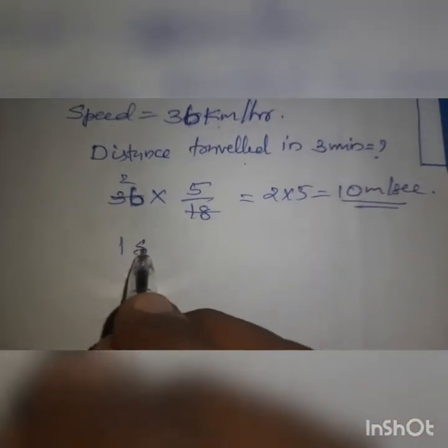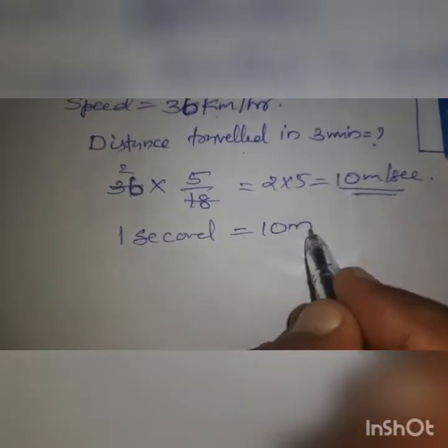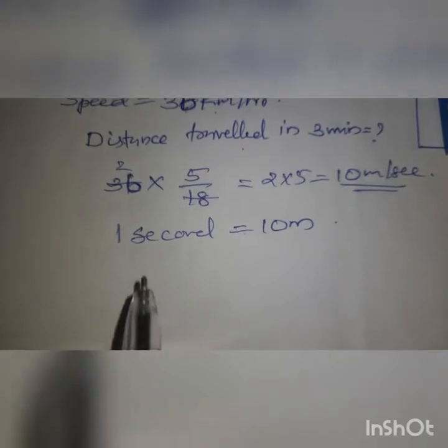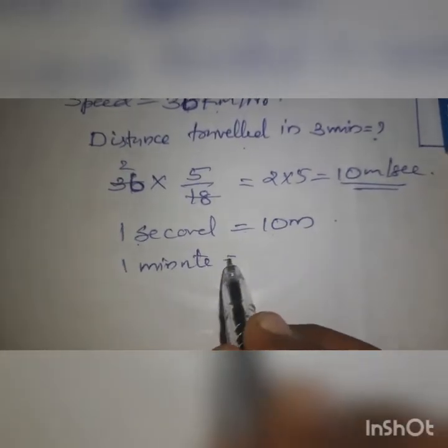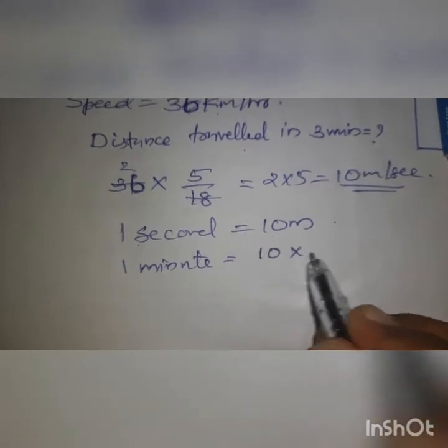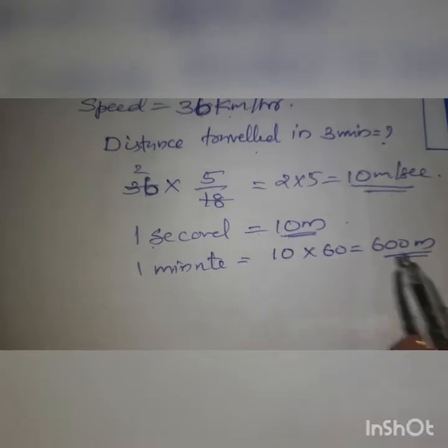So that means in 1 second how much distance traveled? 10 meter. 1 second, 10 meter. Then what about 1 minute? 1 minute means 60 seconds. So 10 into 60, 600 meters the vehicle will travel.